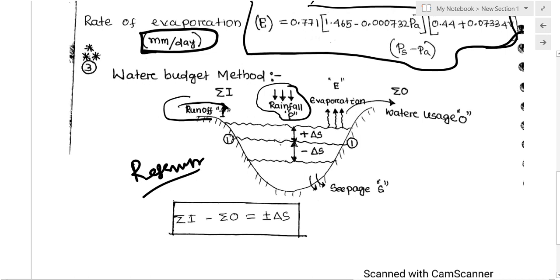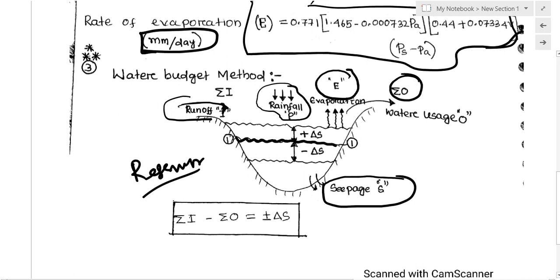And what are the outputs? Some water will be used from this reservoir, basically for irrigation or for a hydroelectric power plant. Some water will be lost to the atmosphere through the evaporation process, and some water will be lost through the seepage process. So this is basically the output. There is input, and this is output. This is the original reservoir level.